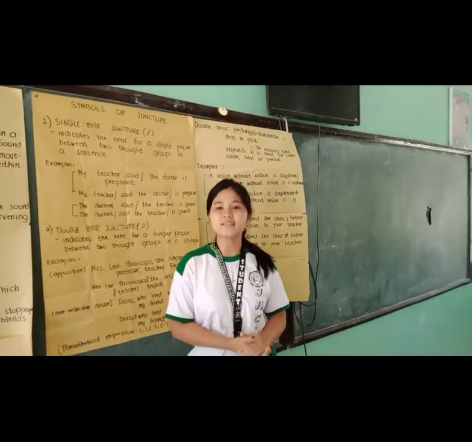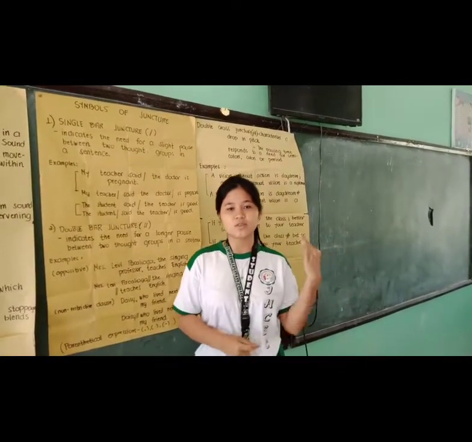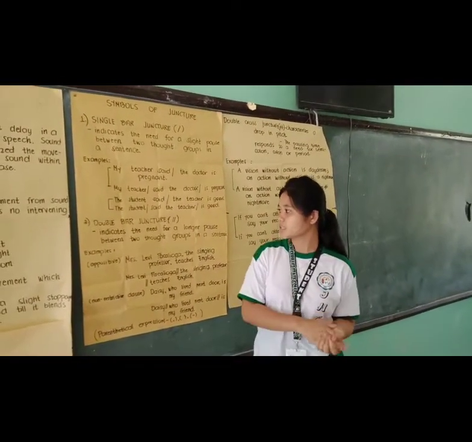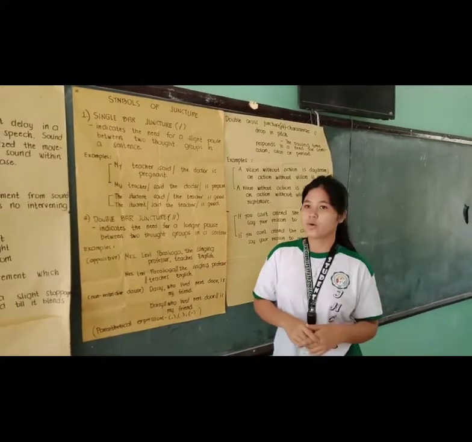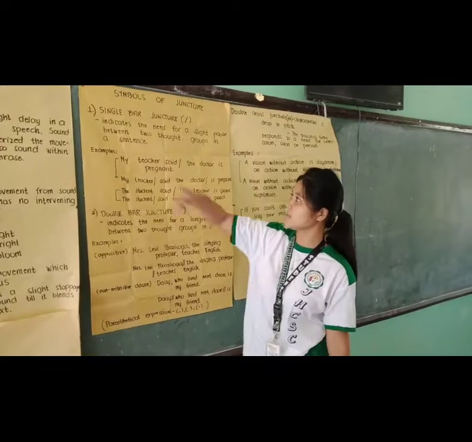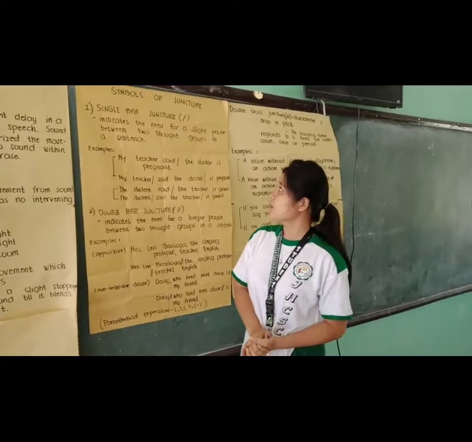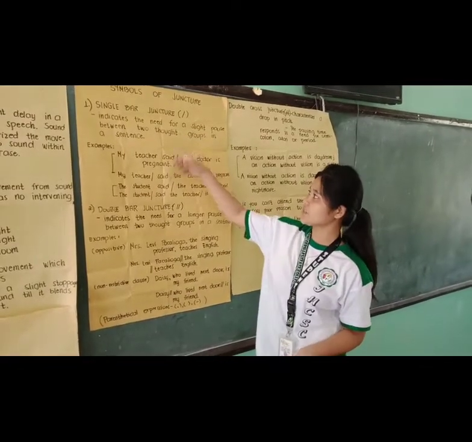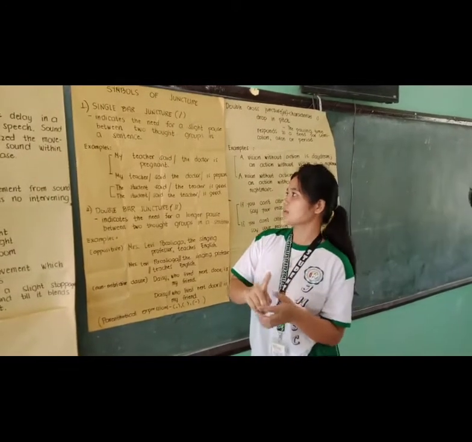My assigned topic is all about the symbols of juncture. There are three symbols of juncture: the single bar juncture, the second one is the double bar juncture, and the third one is the double cross juncture. First, let's define the single bar juncture. The symbol of single bar juncture is this one. Single bar juncture indicates the need for a slight pause. Take note that single bar juncture is a slight pause between two thoughts or two thought groups in a sentence.